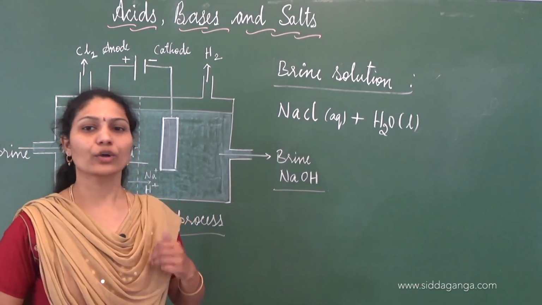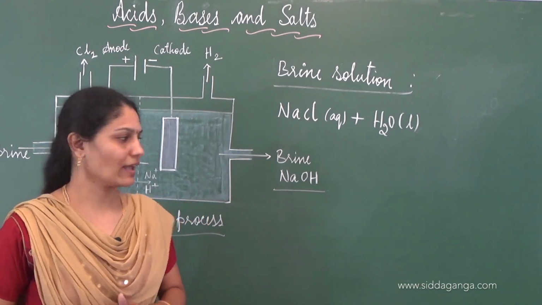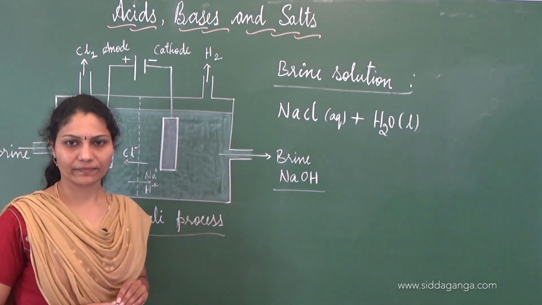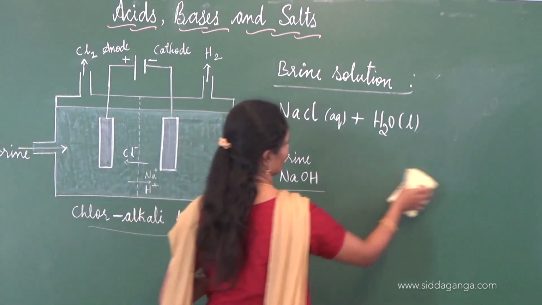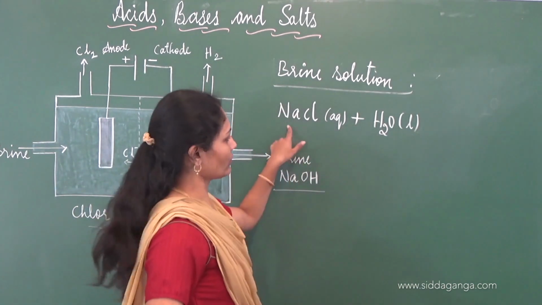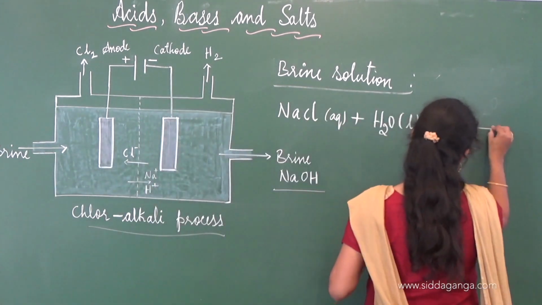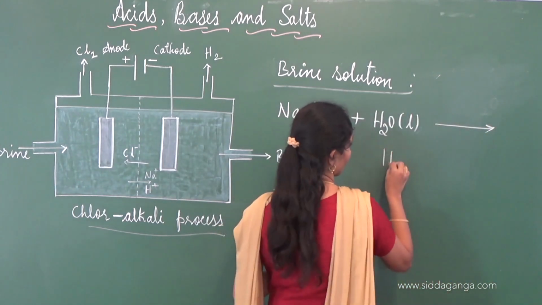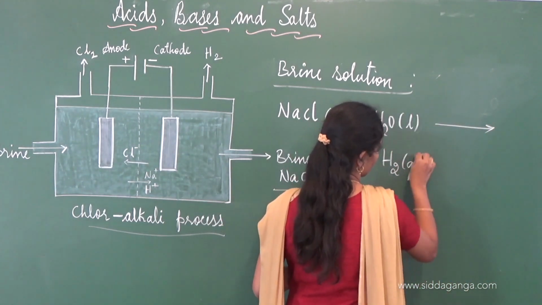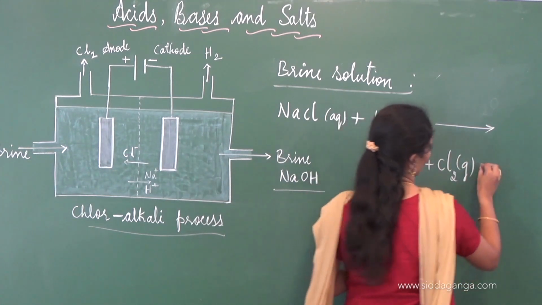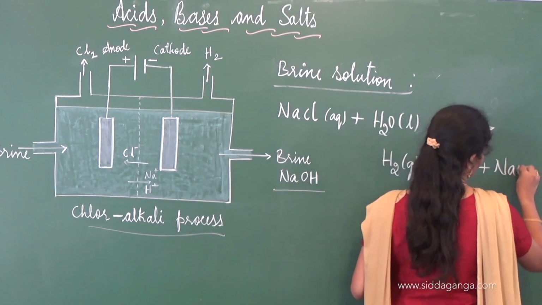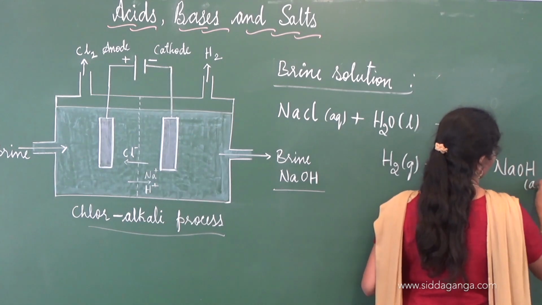They are chlorine, hydrogen and sodium hydroxide. So we can represent it using an equation. Sodium chloride and water upon electrolysis yield hydrogen gas, chlorine gas and NaOH, sodium hydroxide, in its aqueous state.